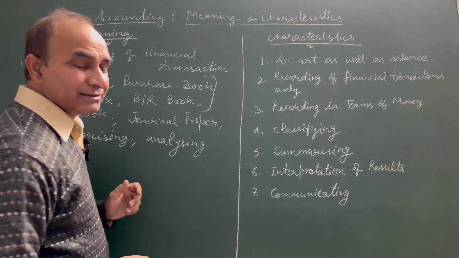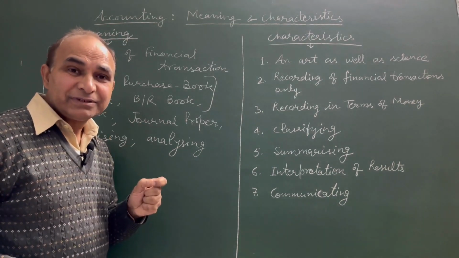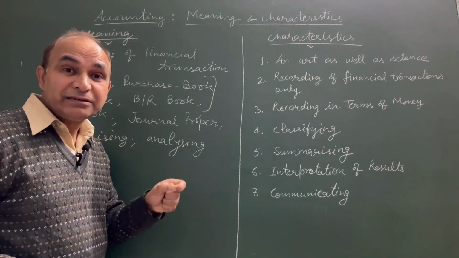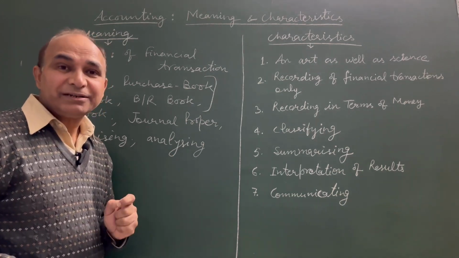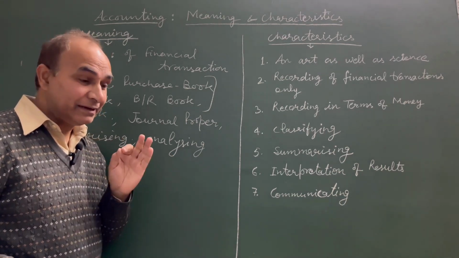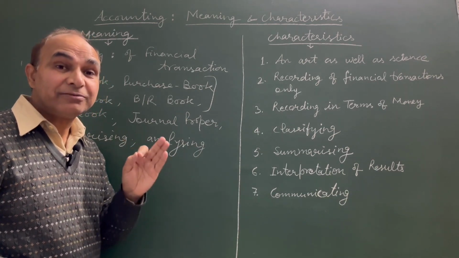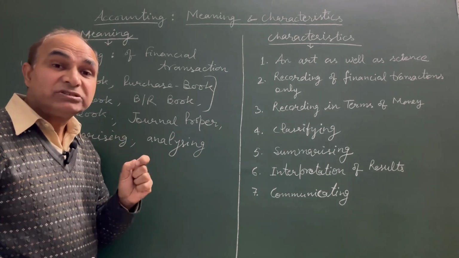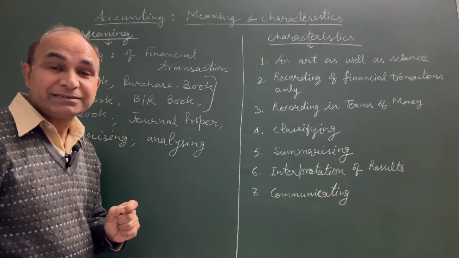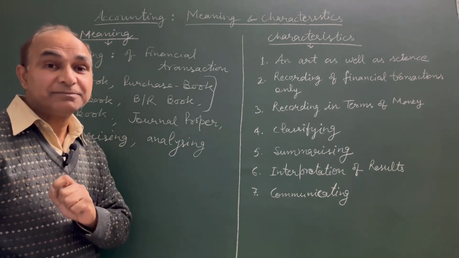Through analysis, profits earned or losses incurred are calculated by the accountant by preparing the trading account, profit and loss account, and the balance sheet. And these are termed as financial statements of the businesses, financial statements of the companies.